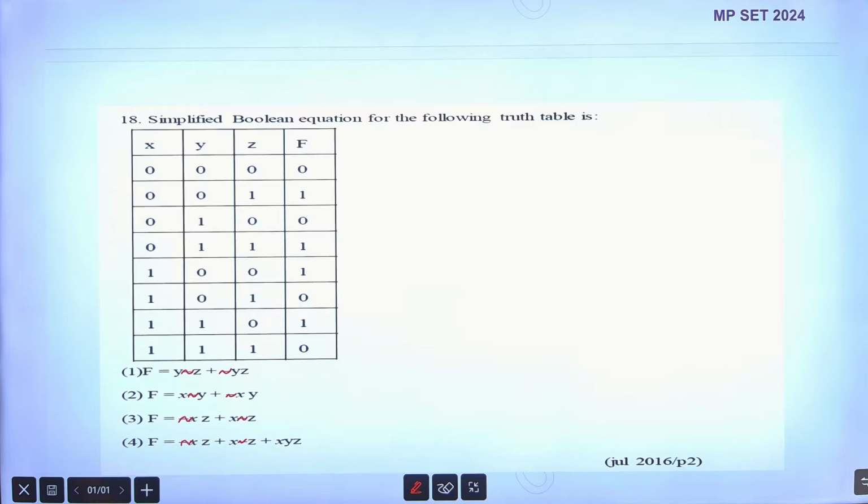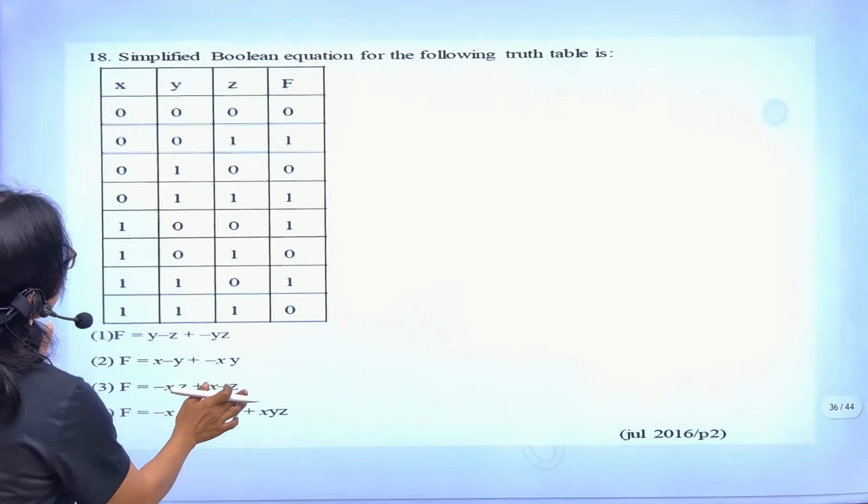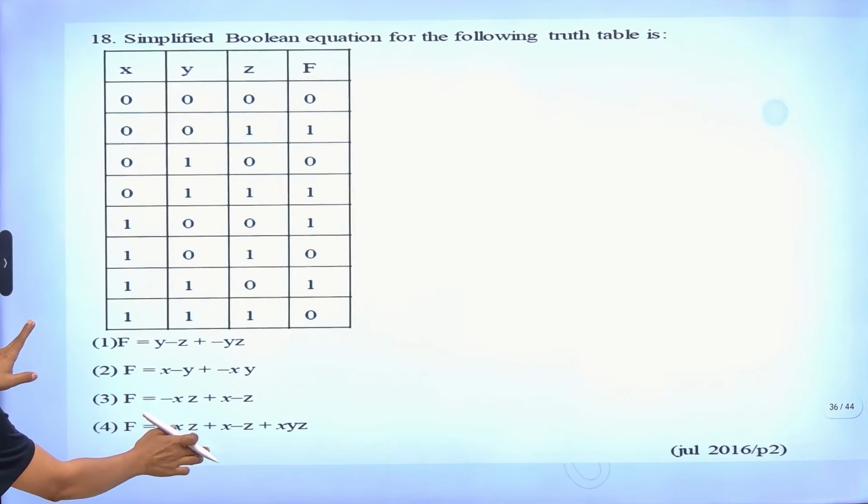I have to zoom. Zooming. I hope now visible.